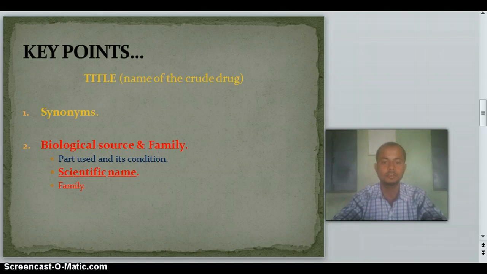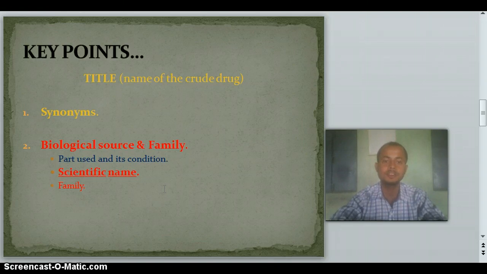Then you have to go for the biological source and family of the crude drug. While you study the biological source and family of the crude drug, you have to focus on these 3 points. Firstly is the part used and its condition, meaning which part of the plant, animal or mineral source is used. You have to mention whether it is leaf, root, rhizome or paste. You have to mention at which condition it is used, whether in the dried condition or in fresh condition.